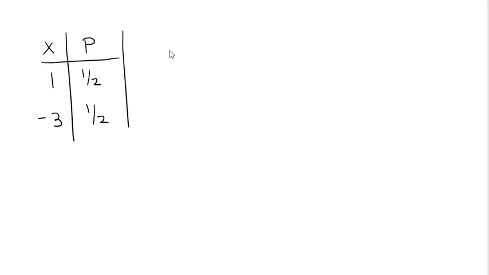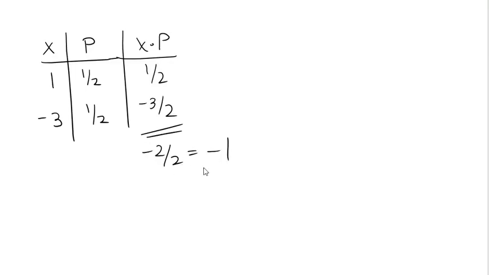Now what I'm going to do is make a third column in that table where I multiply straight across. So I take each x times its probability. So 1 times 1/2 is 1/2, and -3 times 1/2 is -3/2. Same numbers we got before. And then I just add down this column. 1/2 plus -3/2 is -2/2, which is -1. And so our expected value is -1. The notation that we often use for expected value is E.